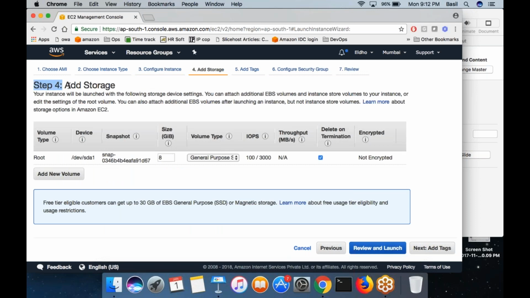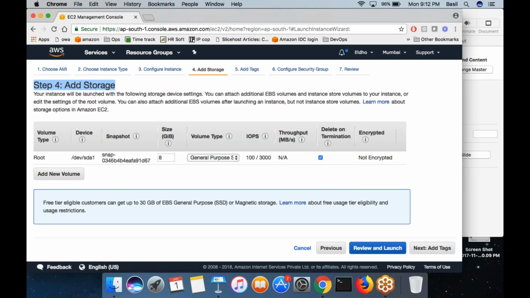This is step four, add storage. Basically adding a hard disk. Whenever you create a machine that runs a Linux or Windows operating system, you need a hard disk where your operating system is going to be saved. And if you want to download any songs, movies, whatever file you want to save, they are actually saved inside a hard disk. That you know, right? If you have a laptop, you have a hard disk as well as RAM. RAM is called the primary memory. Hard disk is called the storage, right?